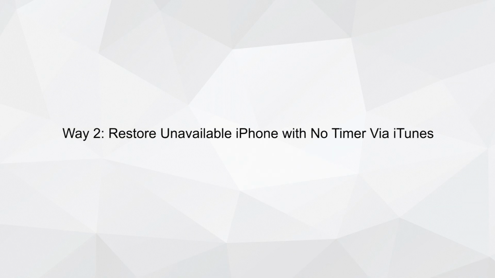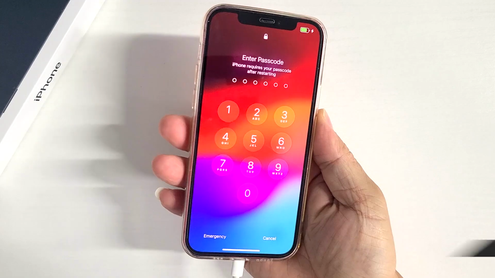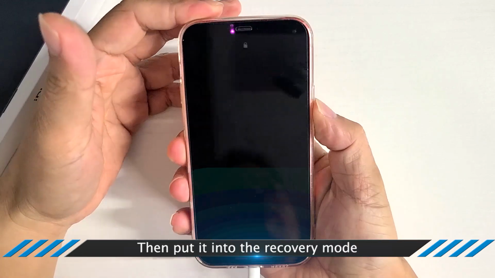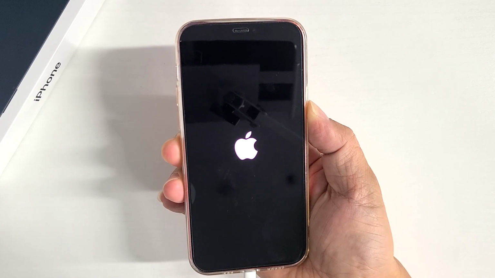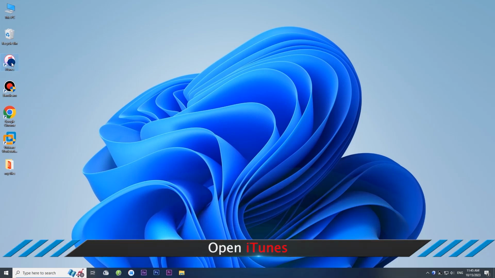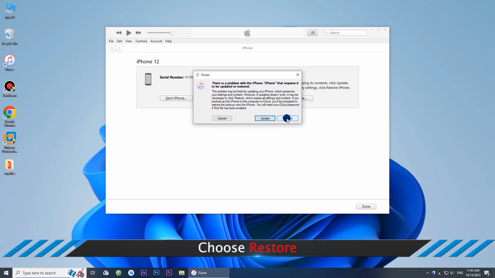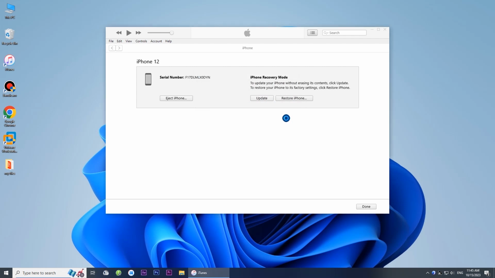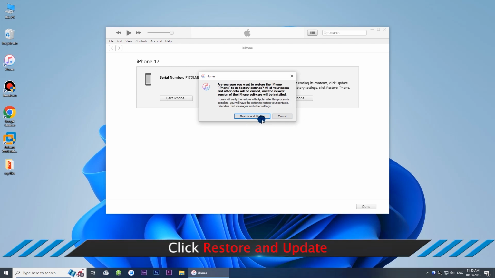Way 2. Restore unavailable iPhone with no timer via iTunes. Connect your iPhone to the computer and make it enter recovery mode. Open iTunes on your computer. You get the prompt asking you to update or restore the iPhone. Click Restore. Click Restore and Update to confirm.